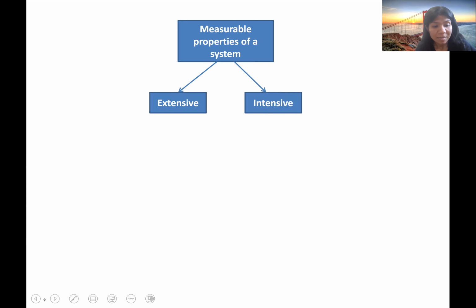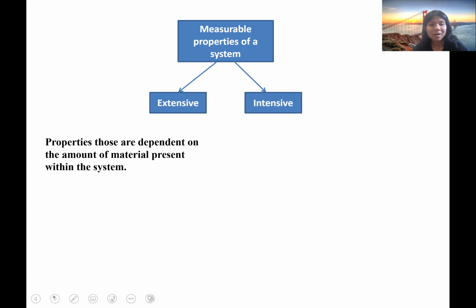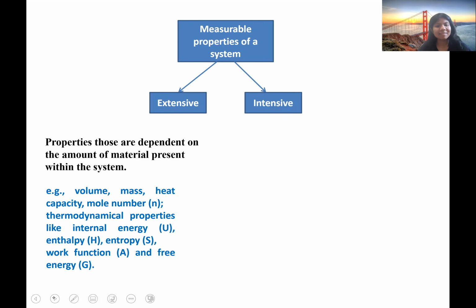Extensive means the properties which are dependent on the amount of material present within the system, like volume, mass, heat capacity, mole number, and many thermodynamic properties like enthalpy, entropy, work function, free energy. I'll discuss the thermodynamic properties later on in this series. All these properties are dependent on the amount of material present within the system, like the volume.